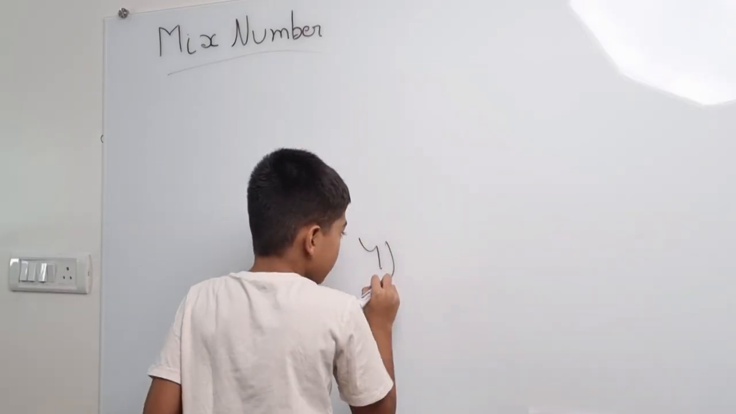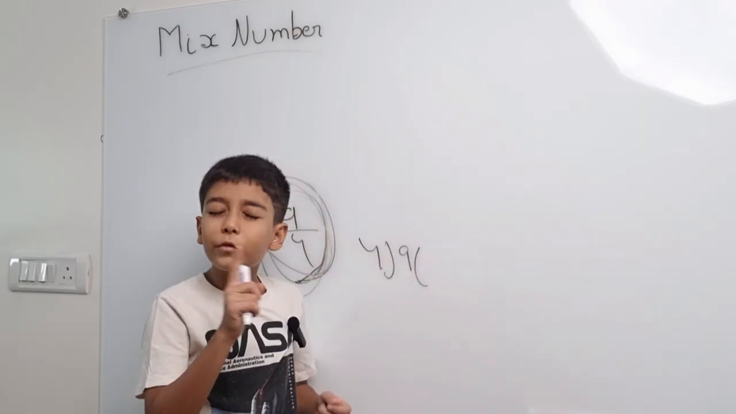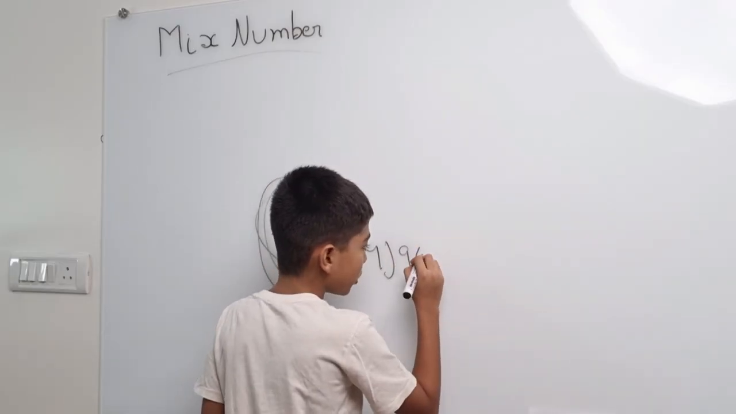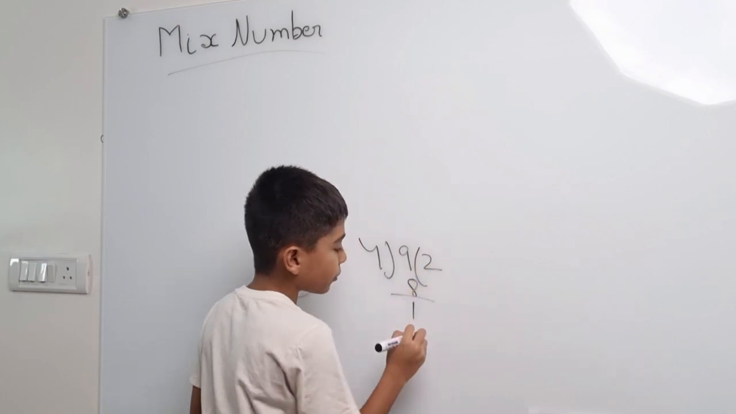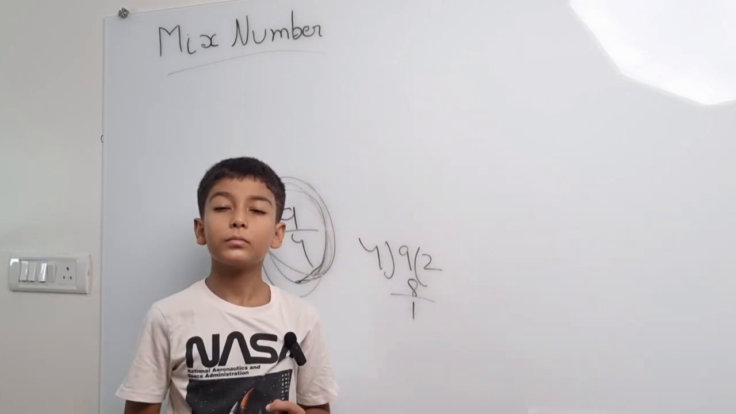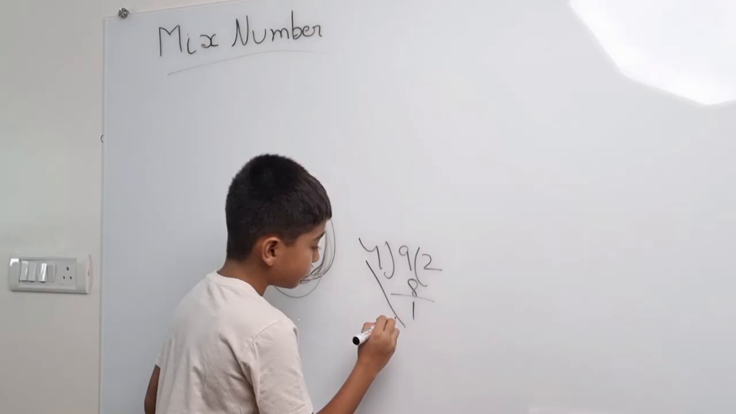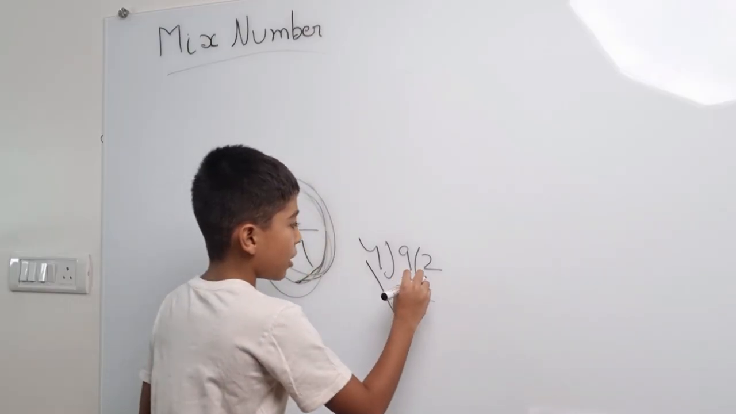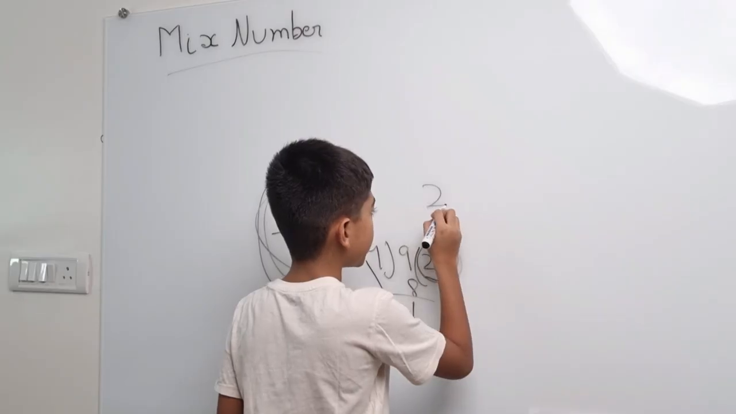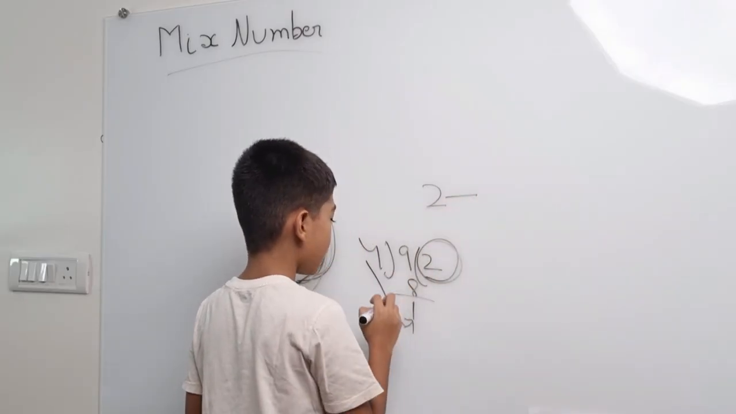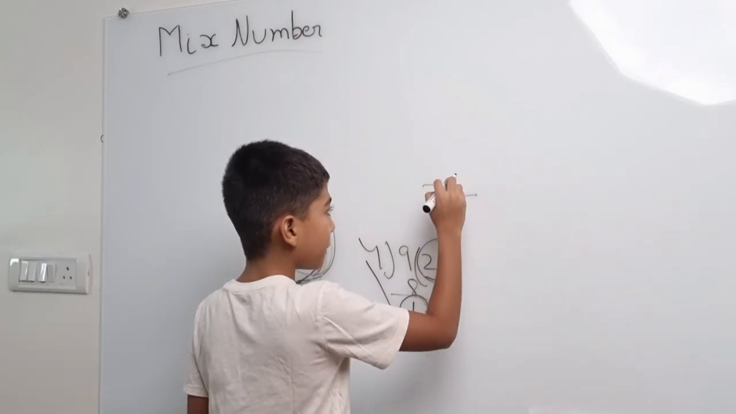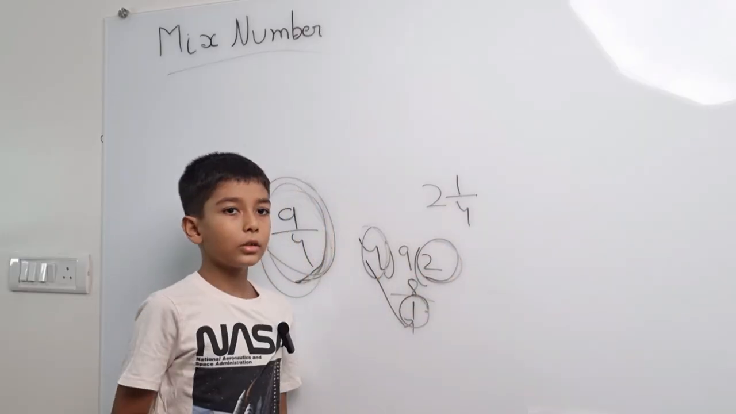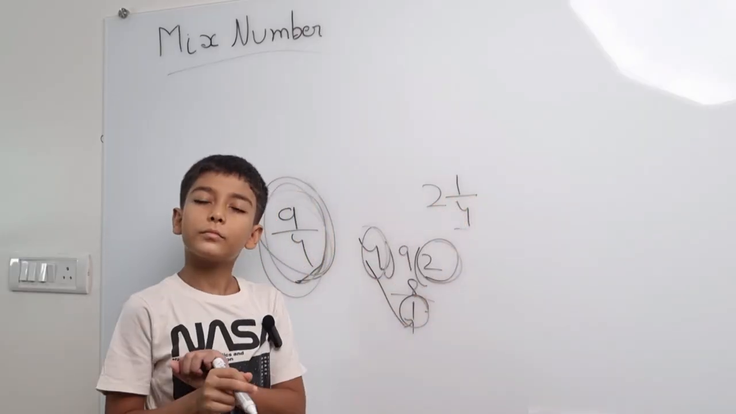Just do this. 9 divided by 4. But we won't divide the remainder like this. Here will be 2, 8, and the remainder is 1. Now we won't divide. We will actually write the quotient here as the whole and the remainder up in the numerator and the divisor in the bottom in the denominator. Like this.